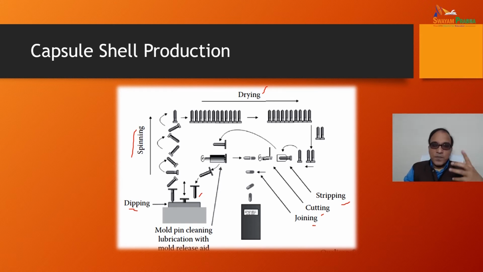So dipping, spinning, drying, stripping, cutting and joining are the major steps. 1, 2, 3, 4, 5, 6. So a total of 6 steps are there for capsule shell production. Most of the time it is asked to give the sequence or number of steps of the capsule shell production process. It is dipping, spinning, drying, stripping, cutting, joining. These are the major 6 steps of capsule shell production. Remember these steps.